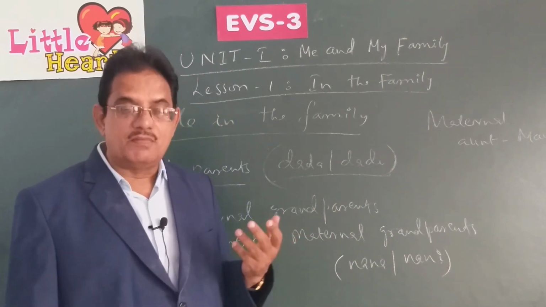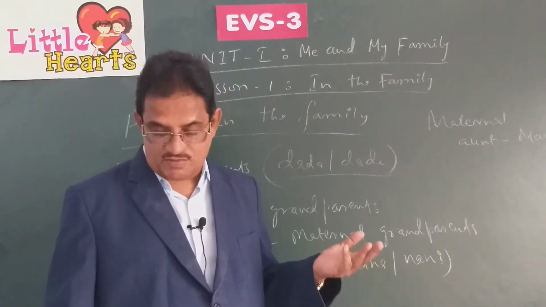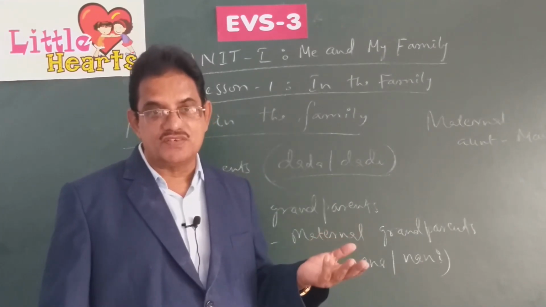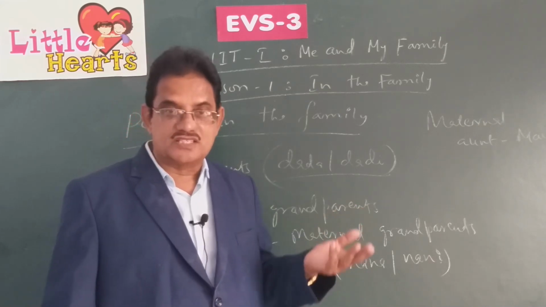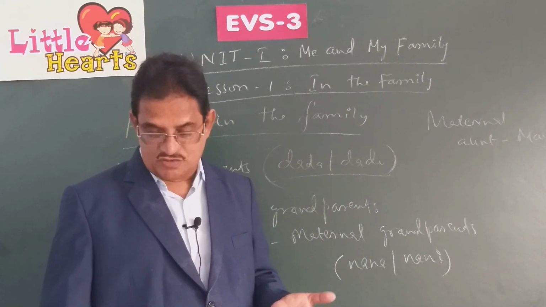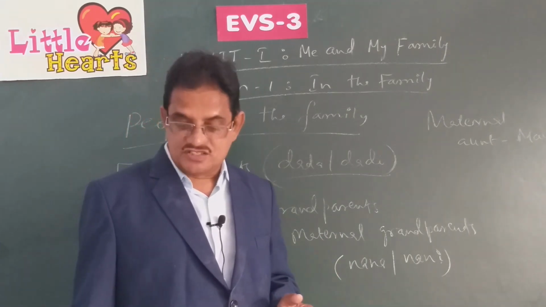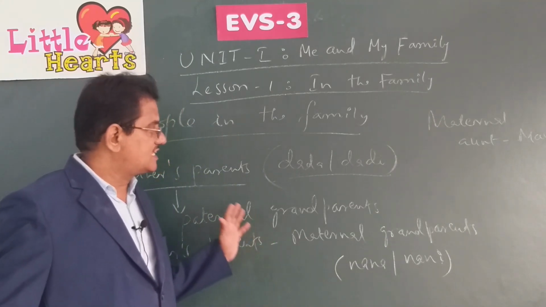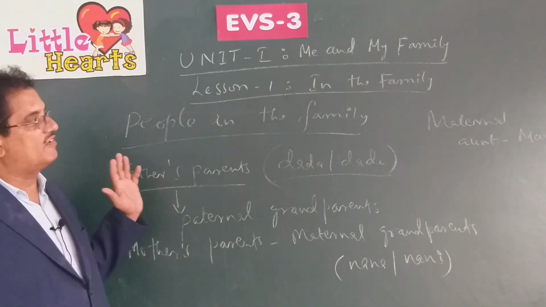In the same way, mama's wife is called mami. Who is mama? Your maternal uncle is called mama. And his wife is known as mami. And chacha means your father's brother. His wife is called chachi in Hindi. These are the people in our family.